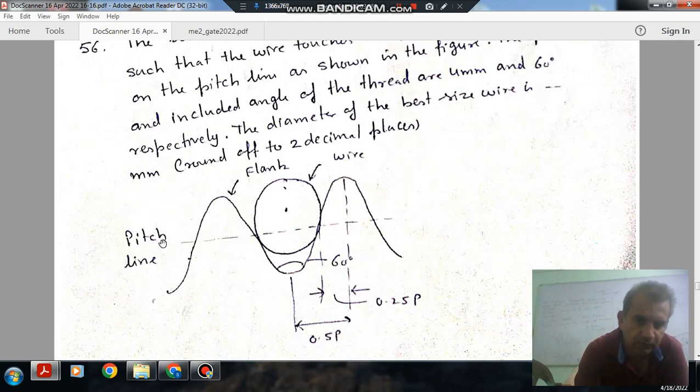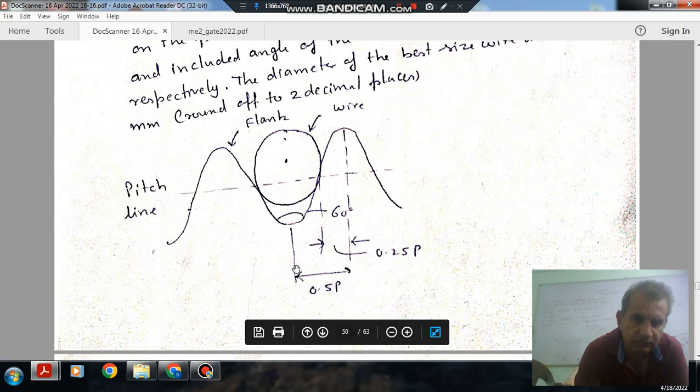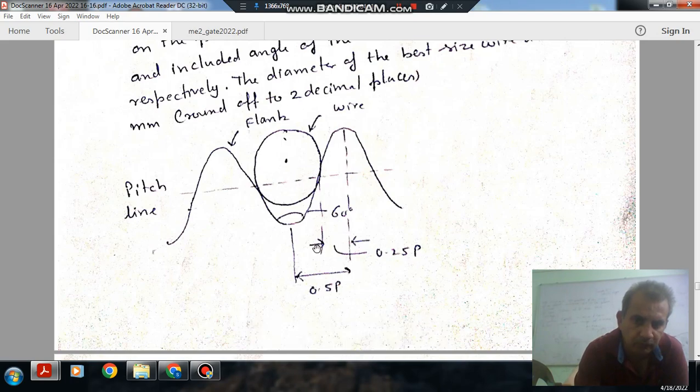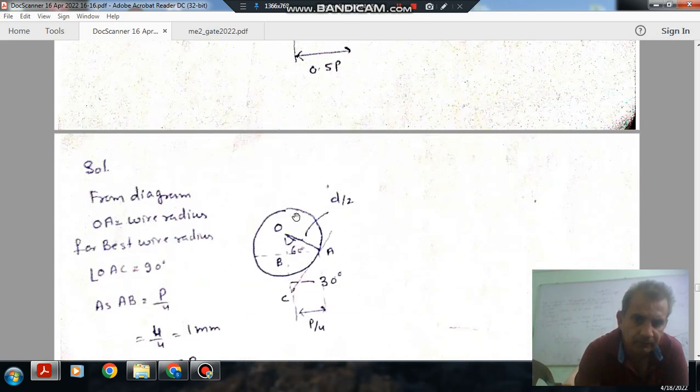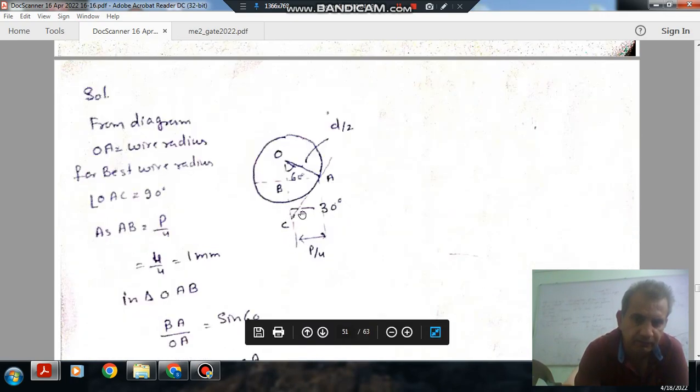So this is your pitch line and this is your wire and this angle is 60 degree. So this is your 0.5 P, half of pitch, and this is 0.25 P, so this will also be 0.25 P and this angle is 60 degree. So if this angle is 60 degree, then this angle will be 30 degree.